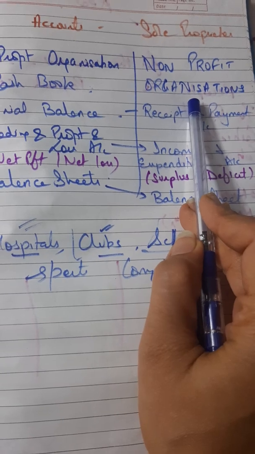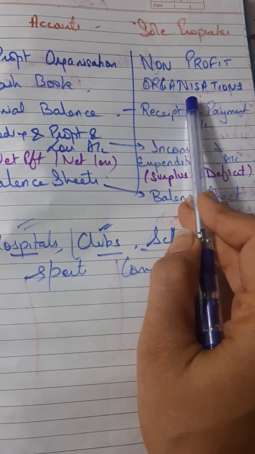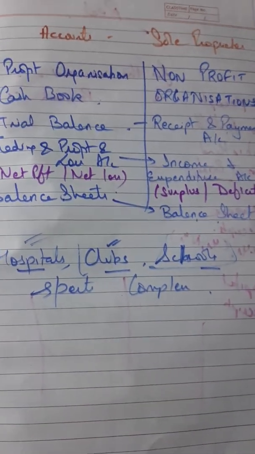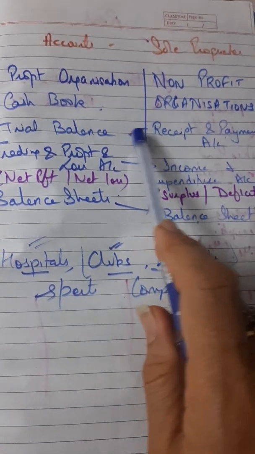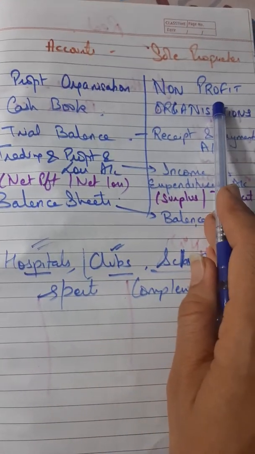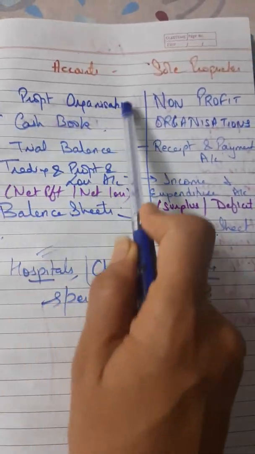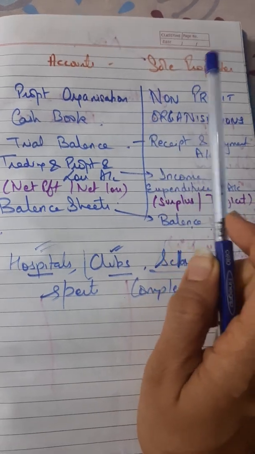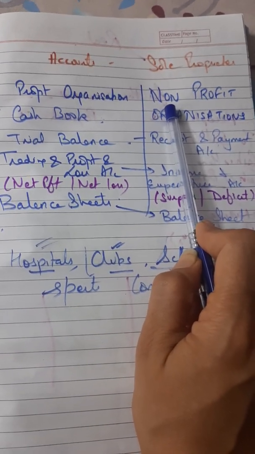For example, your hospitals, schools, clubs, sports complexes, public libraries. So the main difference between profit organization and non-profit organization is that a profit organization is formed to earn profit, whereas non-profit organizations are formed to serve society.